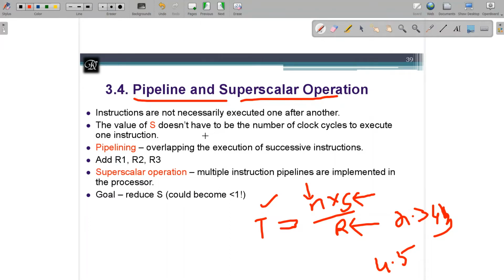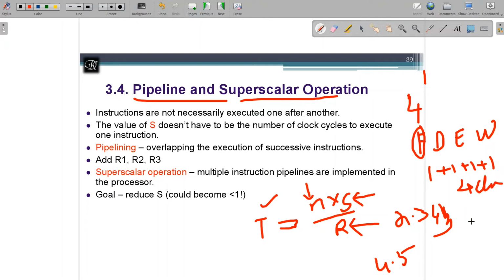Generally, if I take an instruction, one instruction will have four stages: fetch, decode, execute, and write back. These are the four stages. If each basic stage is executed in one clock cycle, to complete this, how much do I need? 1 plus 1 plus 1 plus 1, so totally I need 4 clock cycles, right?